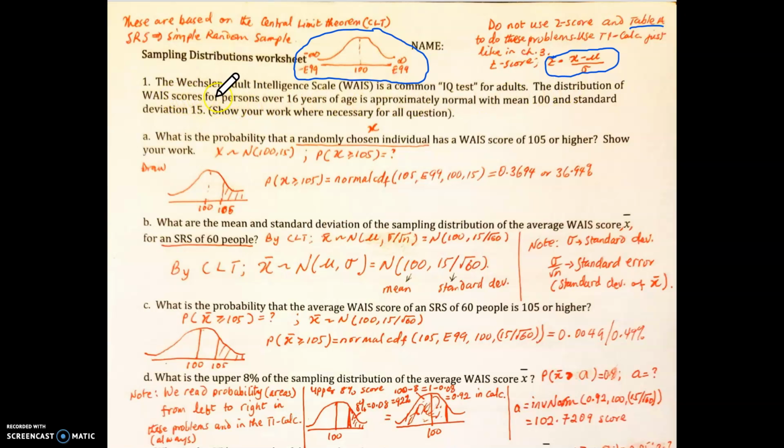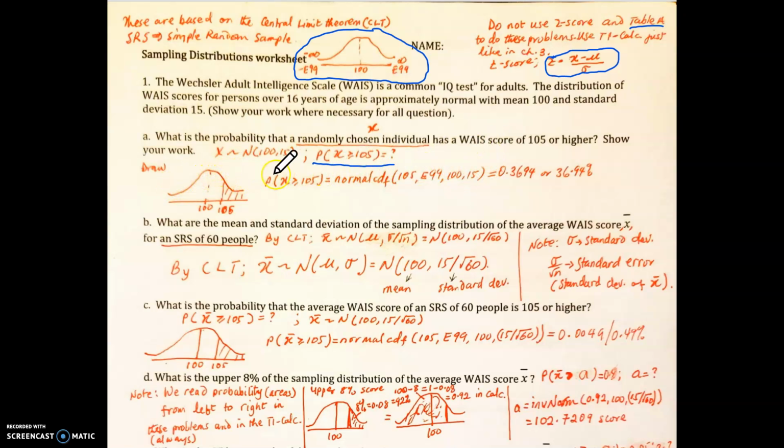The distribution of WAIS scores for persons over 16 years of age is approximately normal with mean 100 and standard deviation 15. Okay, so when you are doing it, you have to show your work. I mean, if we're in the classroom, you have to show your work, and I'm going to show you. And what is here is how to show your work. Now it says, what is the probability that a randomly chosen individual has a WAIS score of 104 or higher? Okay, so the probability, this is how to write this question in symbolic form.